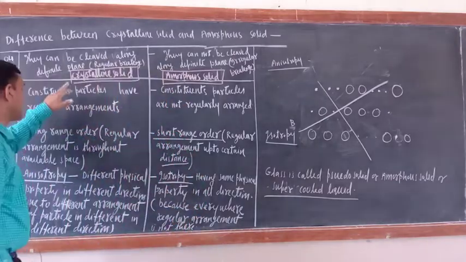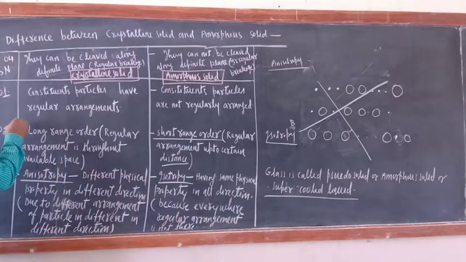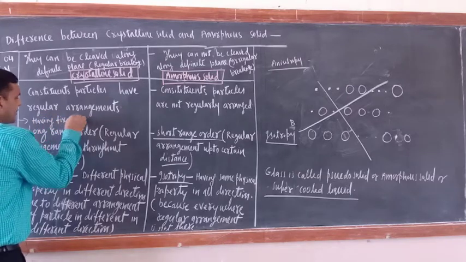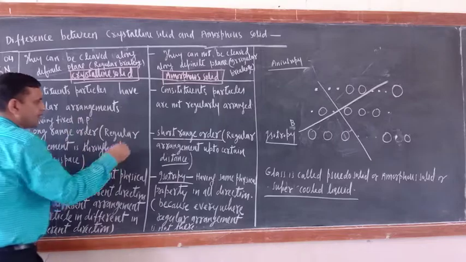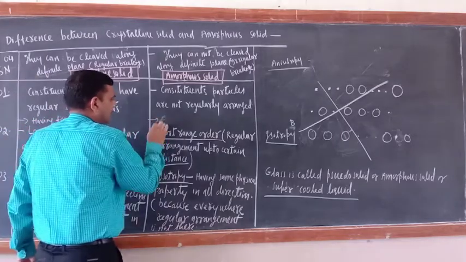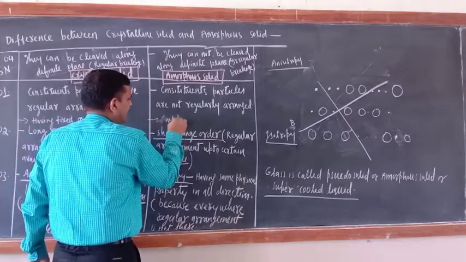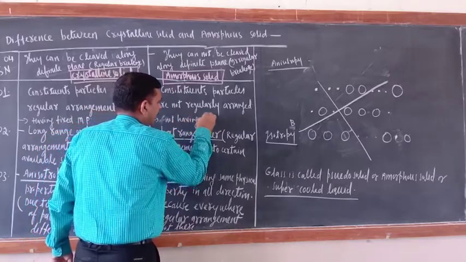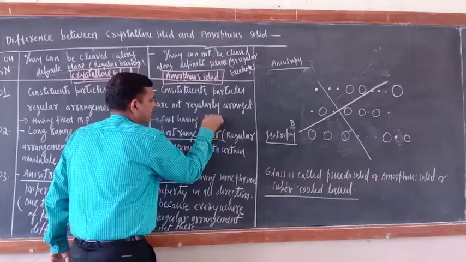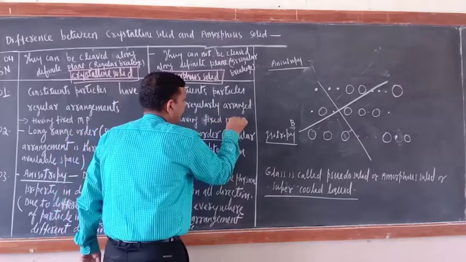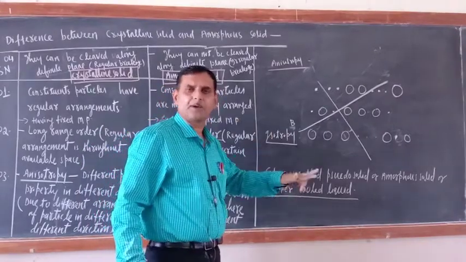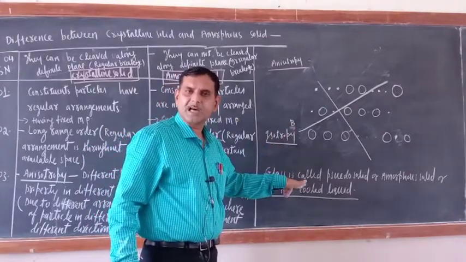Please write down here, crystalline solid has a fixed or sharp melting point. Here, not having a definite or sharp or fixed melting point. So glass not only has the flowing property, its melting point is also not fixed,